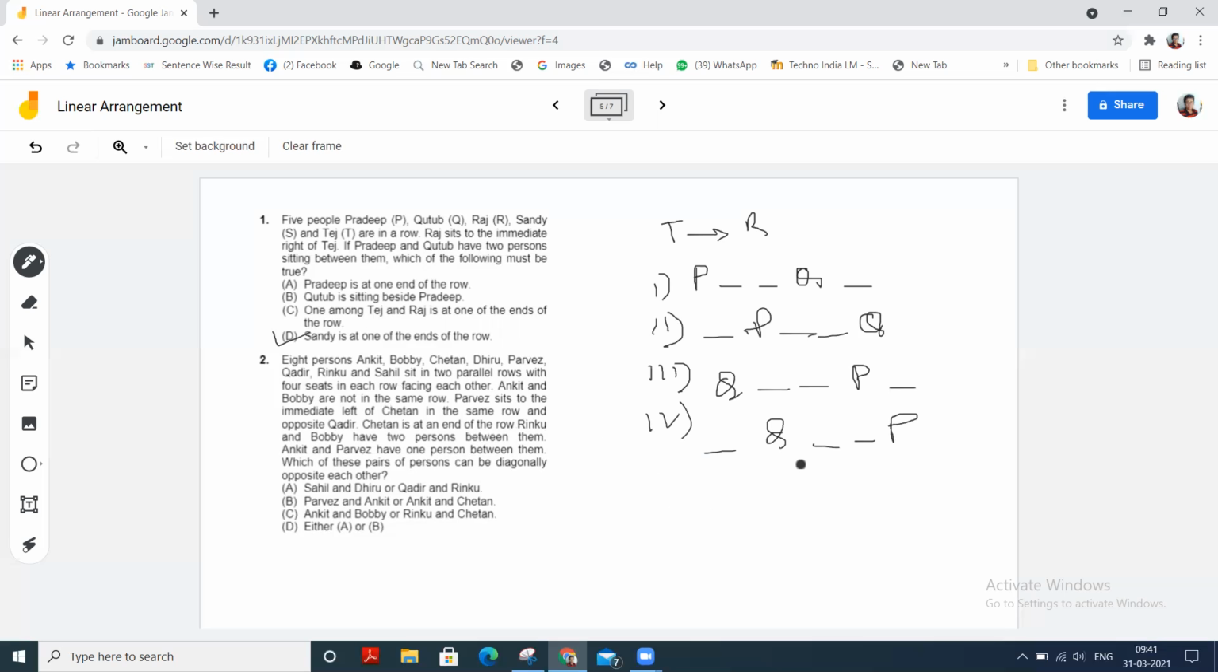As T and R must be between P and Q as they are next to each other, in any case S must be at one extreme end, either at the left extreme or at the right extreme. So Sandy means S is at one of the ends of the row. Okay. Go to the next question.